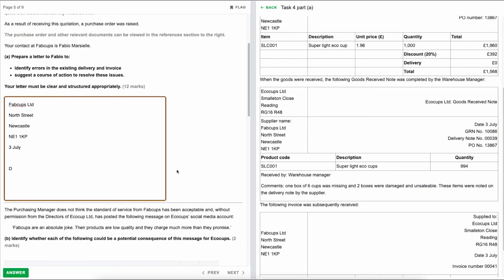Let's scroll down a bit as well. So, dear Fabio, thank you for your invoice dated the 3rd of July. I have reviewed the invoice and compared this to the delivery or the goods received note.